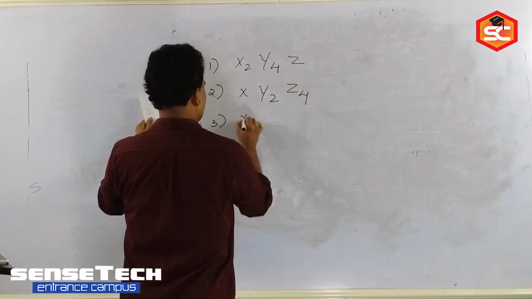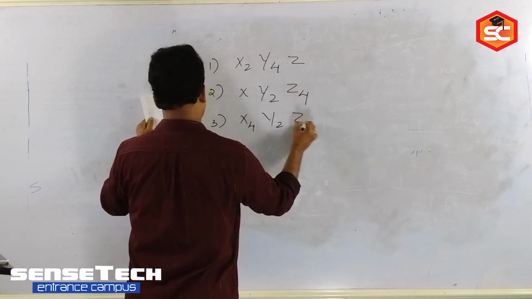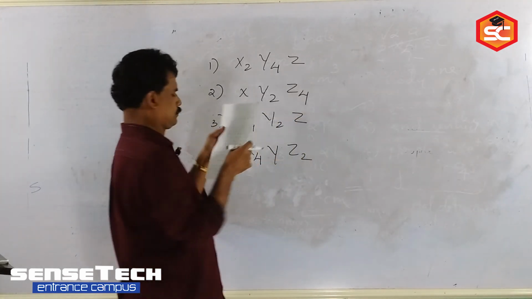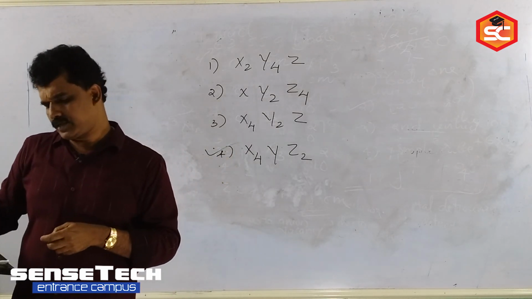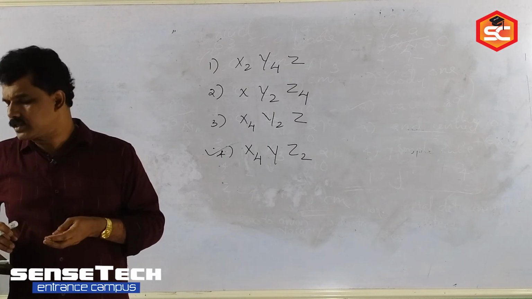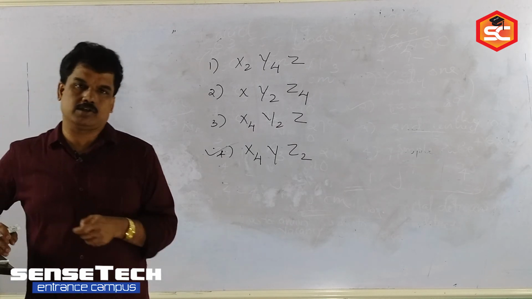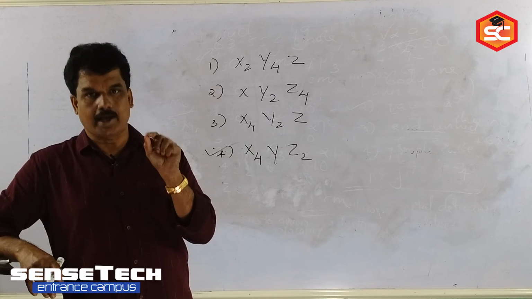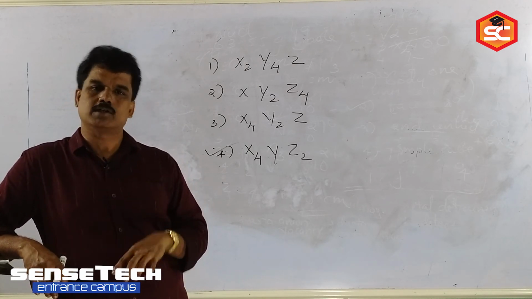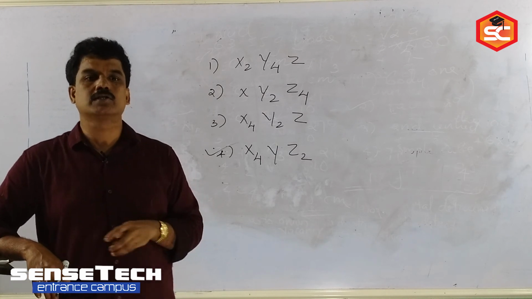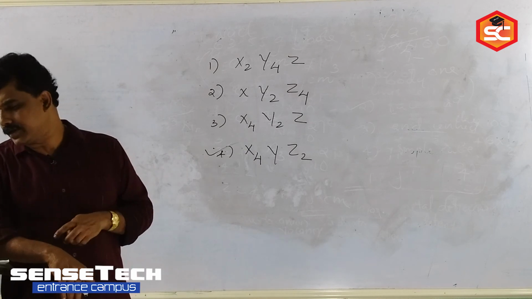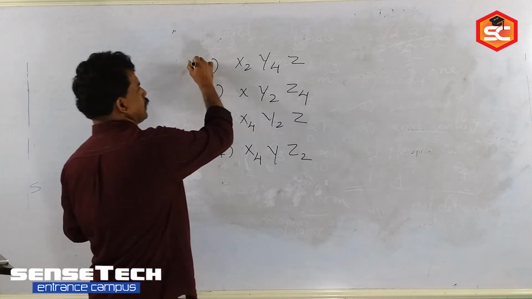The formula of the crystal is X2Y4Z, XY2Z4, X4Y2Z, or X4YZ2. The same concept applies here also. Which one is forming the crystal lattice? X forms the crystal lattice. So the number of atoms of X is equal to, assume one variable small x, so the number of octahedral voids is equal to x. Tetrahedral voids is equal to 2x. So all you can find. Finally, you are getting the answer X2Y4Z.